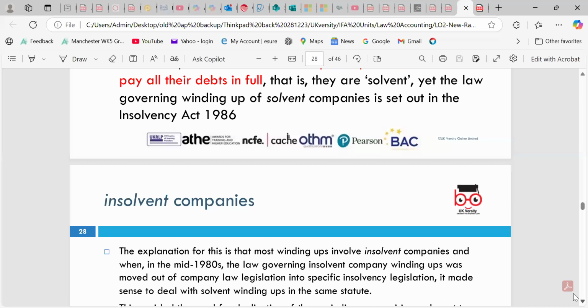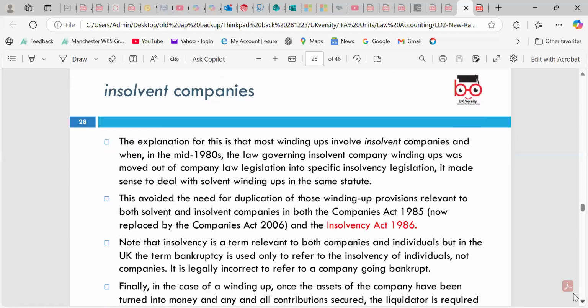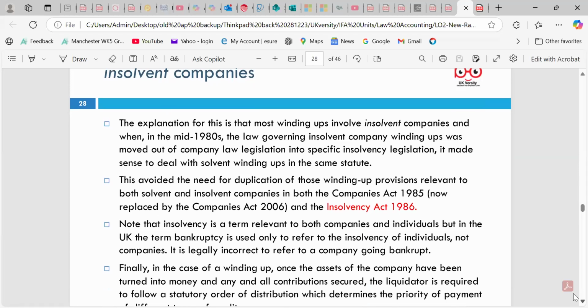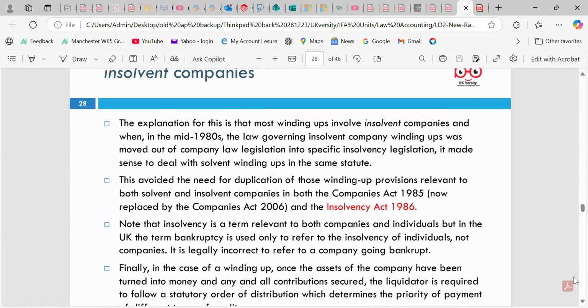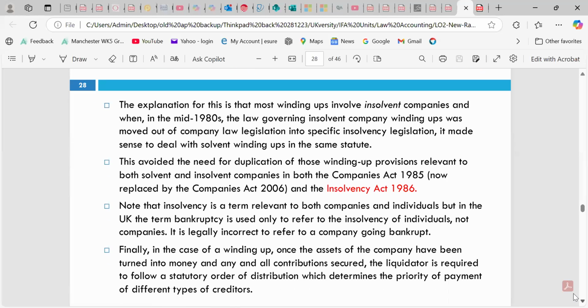We have the Insolvency Act 1986. That gave us the term insolvent companies: in the mid-1980s the law governing insolvent company winding up moved out of the company law legislation into specific insolvency legislation, made to deal with the solvent winding up as well. So that's what we can look around from those perspectives, and we follow the Insolvency Act 1986.